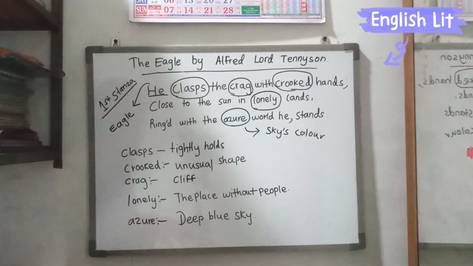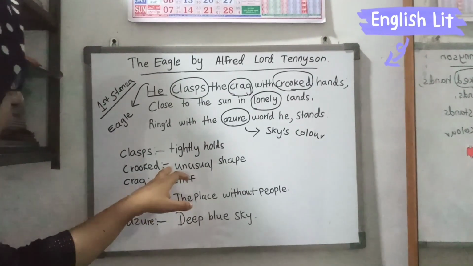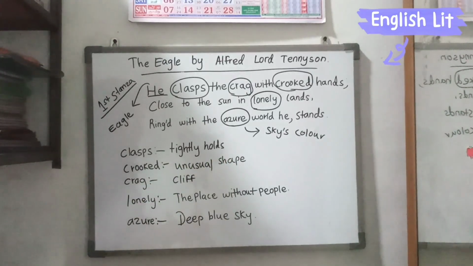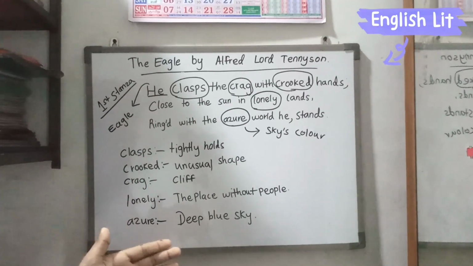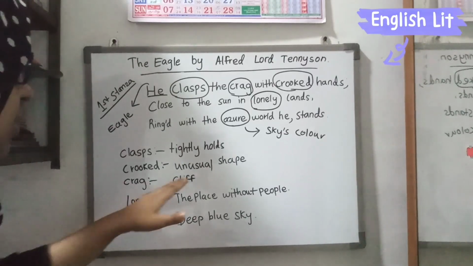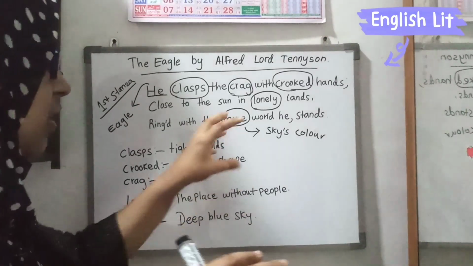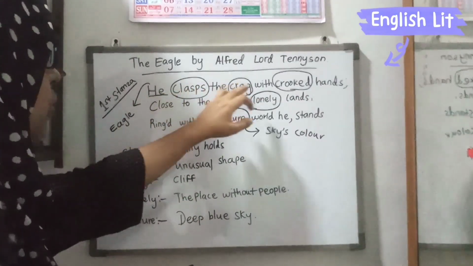The eagle's legs are very crooked, which means they are in an unusual shape. The legs of this eagle are not a very beautiful shape. The shape is very much unusual, which means this is not a beautiful shape. Crooked means unusual shape.